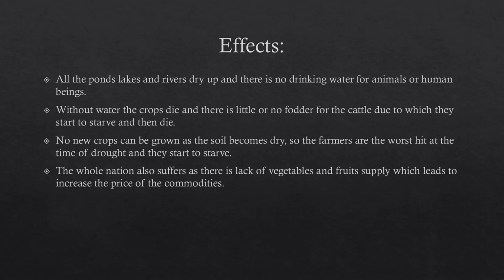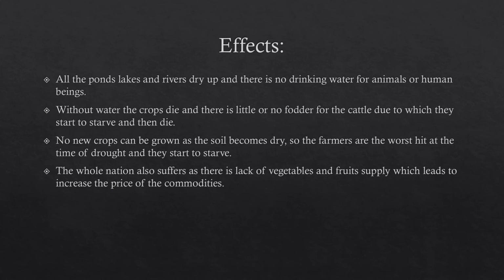Effects. Now, what are the effects of drought? All the ponds, lakes, rivers dry up and there is no drinking water available for animals or for human consumption. Without water, the crops will die and there will be little or no fodder for the cattle, due to which they will also start to starve and then eventually die. No new crops can be grown as the soil becomes dry.